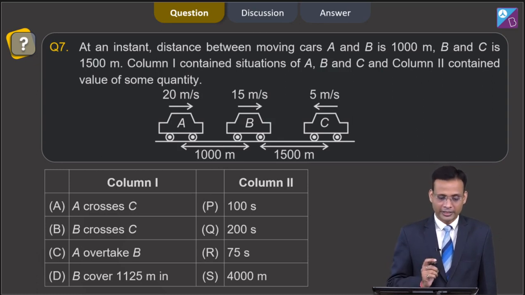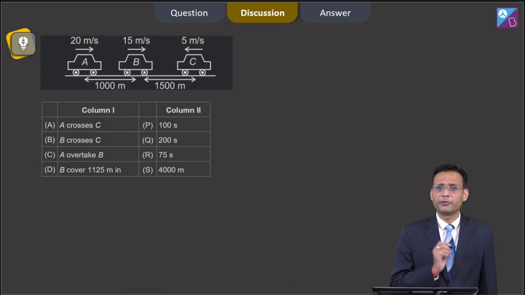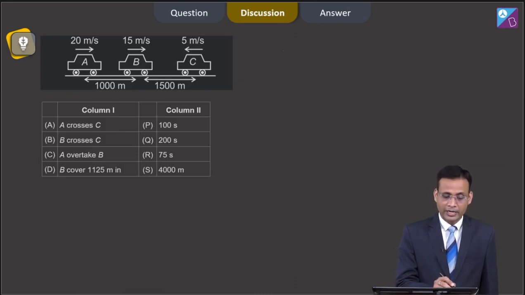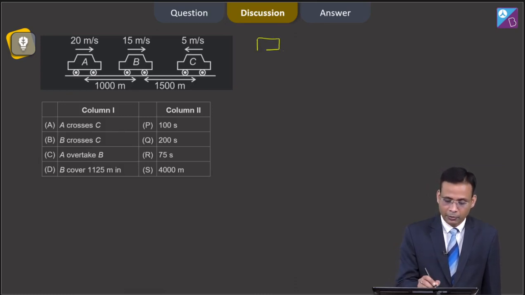According to the question, at an instant the distance between moving cars A and B is 1000 meter, while the distance between B and C is 1500 meter. First, we want to calculate the time when A crosses C. Let us suppose this is our car A, this is our car C, and they both meet here after time t.